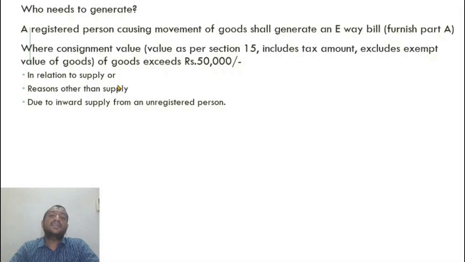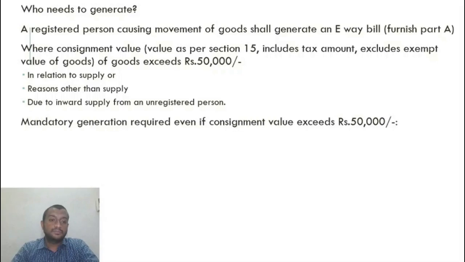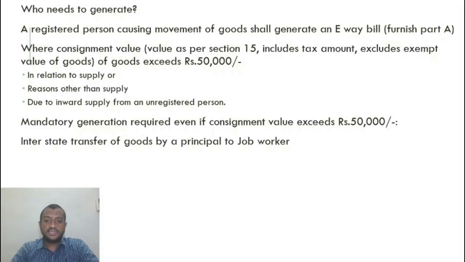In relation to supply, the transportation or movement of goods could be for anything: for supply, inter-branch transfer accompanied by delivery challan, or any cause, just generate an e-way bill. If there is movement, I want an e-way bill. Mandatory generation even if consignment value exceeds 50,000.